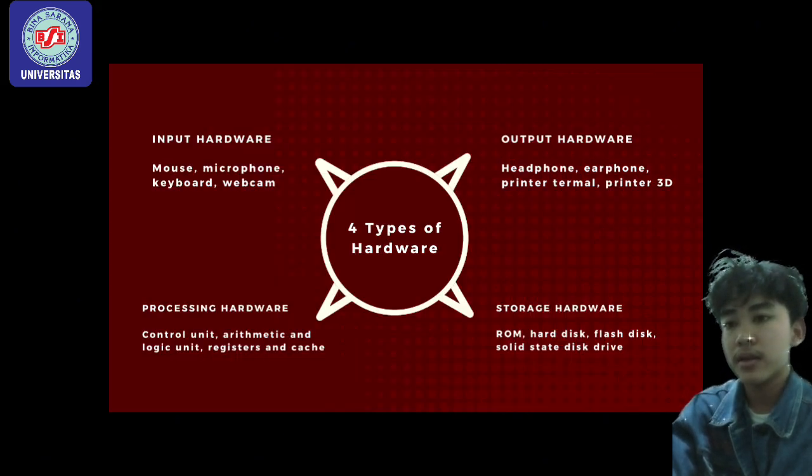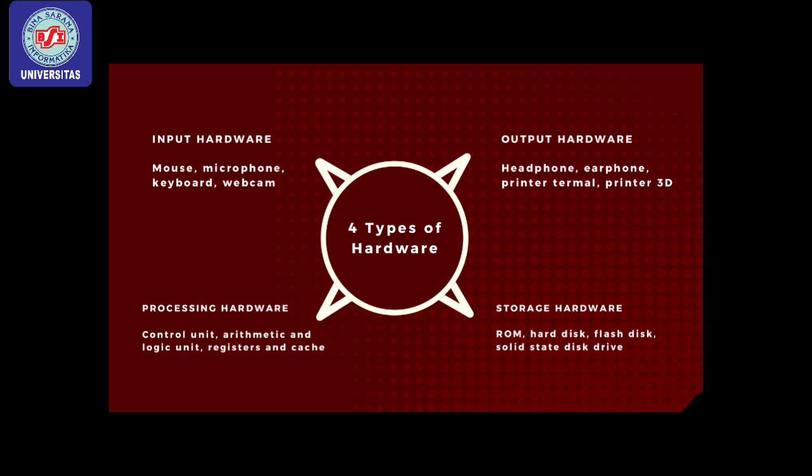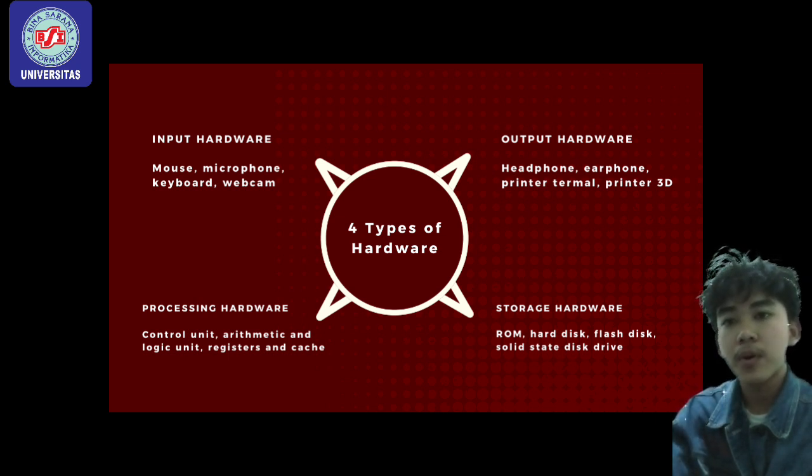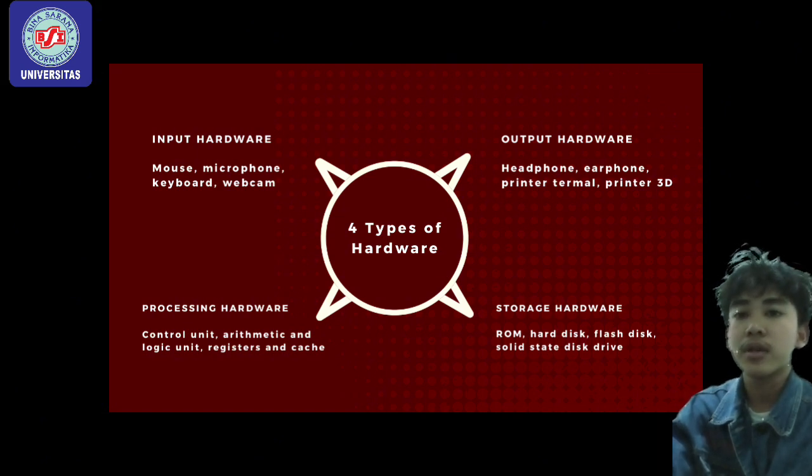And these are the 4 types of hardware. Input hardware: mouse, microphone, keyboard, and webcam. Output hardware: headphone, earphone, printer, thermal printer, 3D printer.